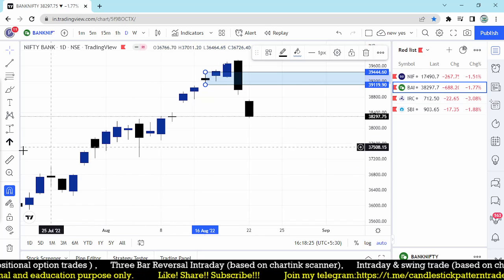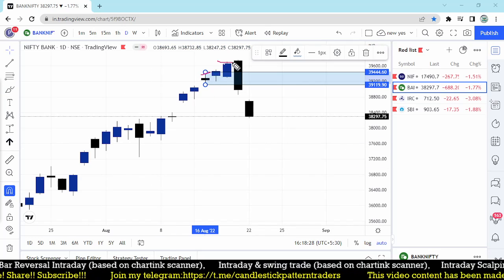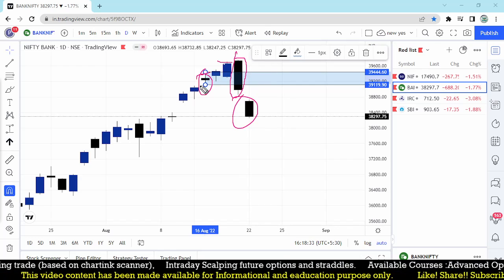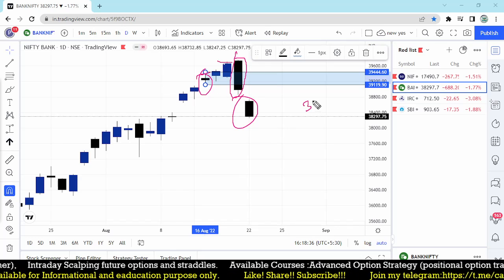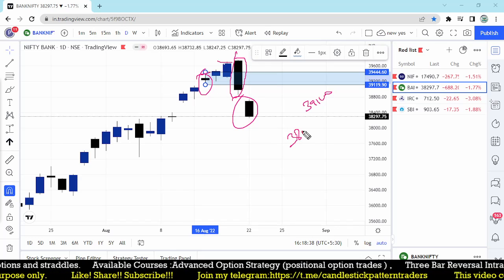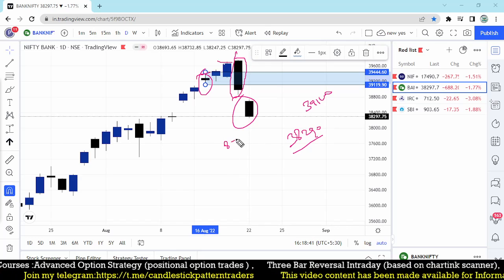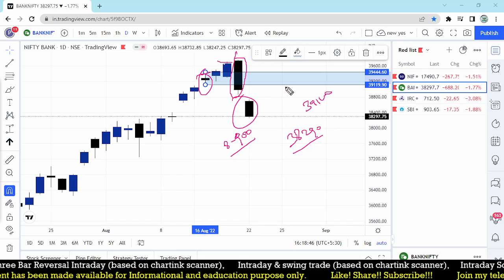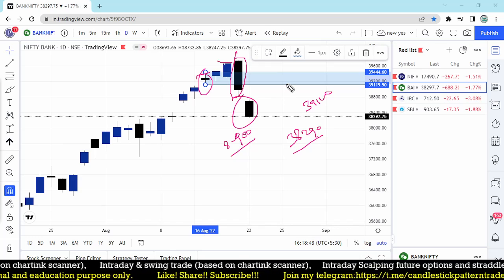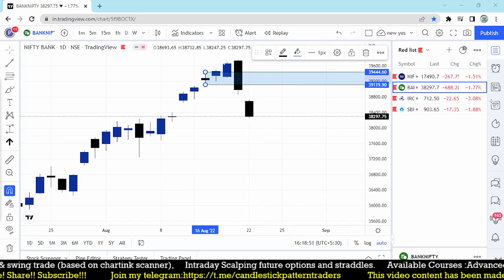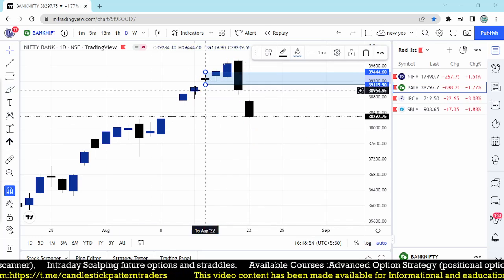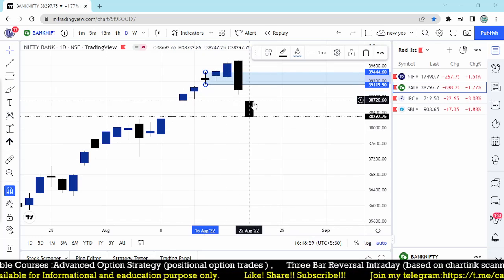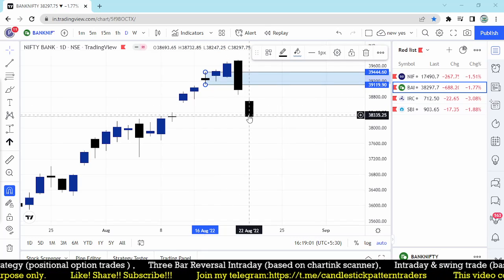Here, if you took a trade by breaking this, it gives you some small profit. But let's check how much it went down within 2 days. This candle will help, right? From 39,100, now it made 38,290. So almost 800 to 900 points of profit within 2 days. Even if I buy a put option, it may be huge. So if you find any candlestick pattern like this, you have to track how it happened. I'm discussing straight Bank Nifty going down below this level. Yesterday it broke, and within a day it generated a huge benefit.